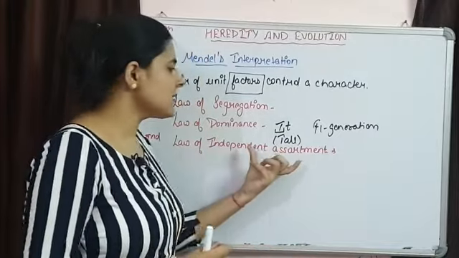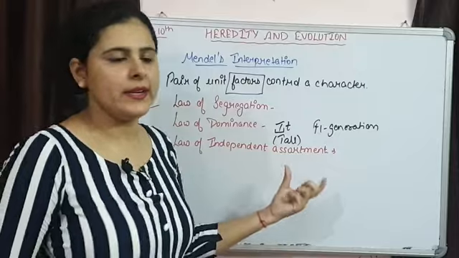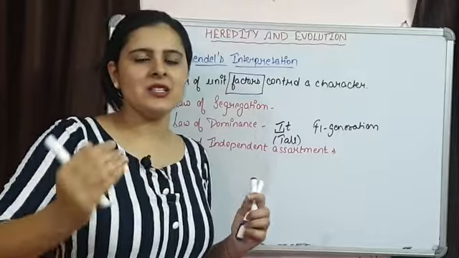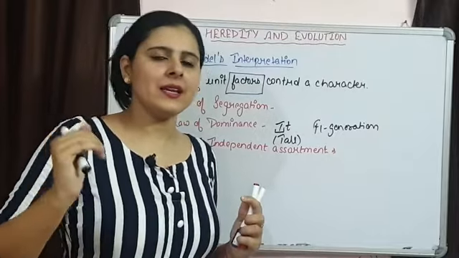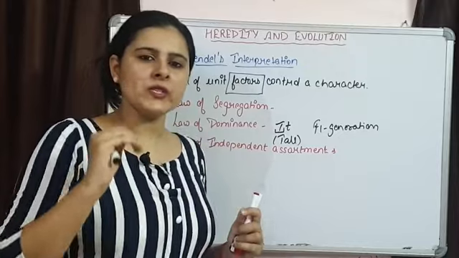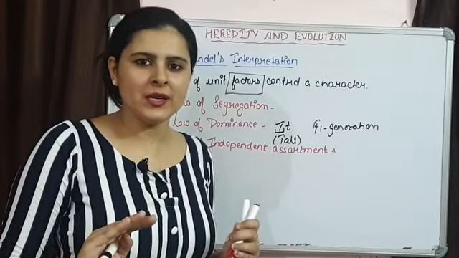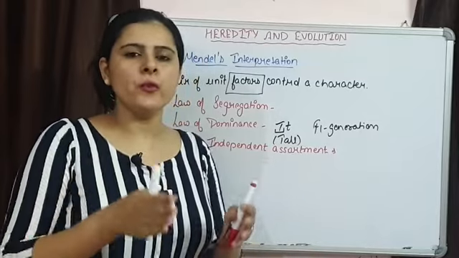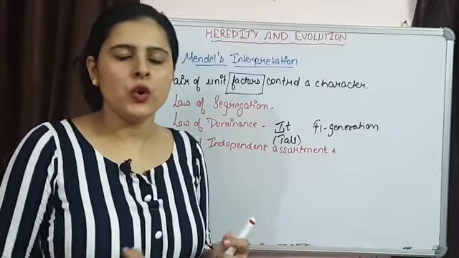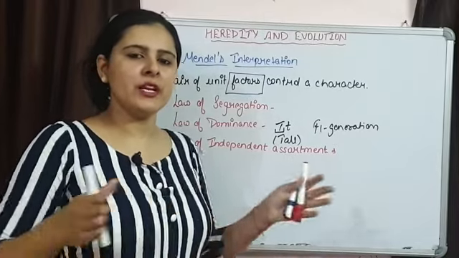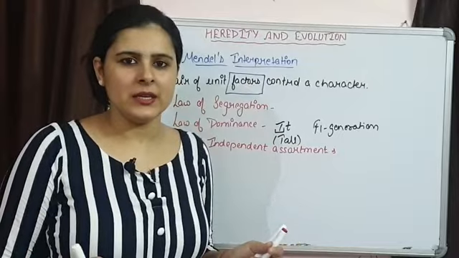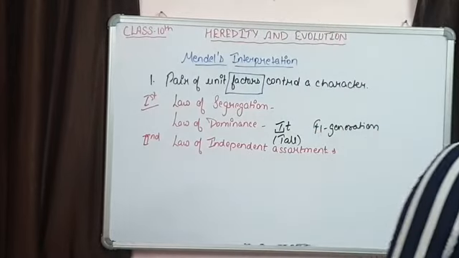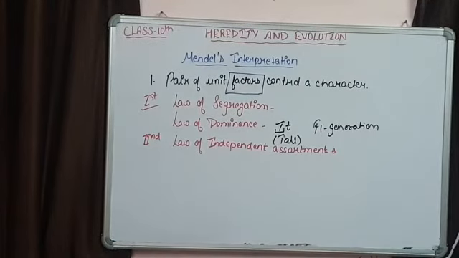That is Mendel's second law of inheritance, law of independent assortment. तो दो या दो से ज़्यादा जीन्स जो present हैं, अलग अलग character के लिए responsible हैं, they are going to separate during gamete formation independently, they are going to inherit independently and they are going to form new possible combinations. और new possible combinations होने की वजह से हमें different type के phenotypes दिखाई देते हैं. So these were the interpretations of Mendel's monohybrid and Mendel's dihybrid cross.